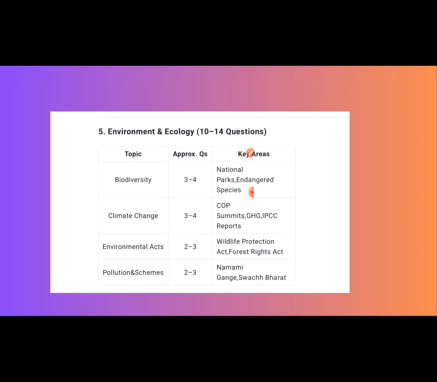Next, the most important topic is environment and ecology. It's a very easy and important topic, from which you can score 10 to 14 marks every year. Mostly focus on biodiversity, where you are expected to get 3 to 4 questions.